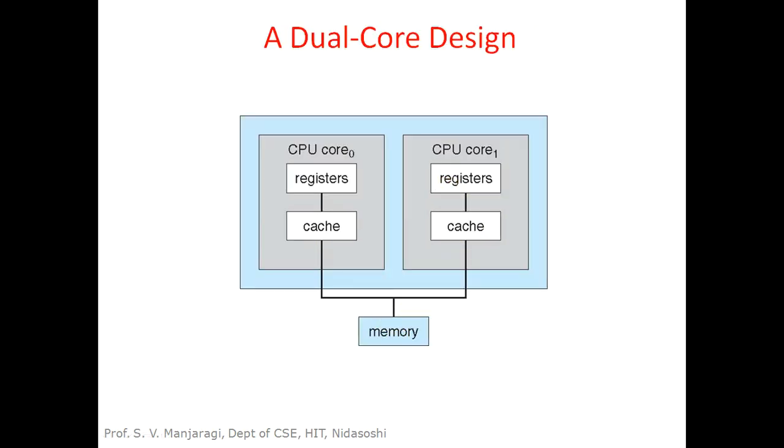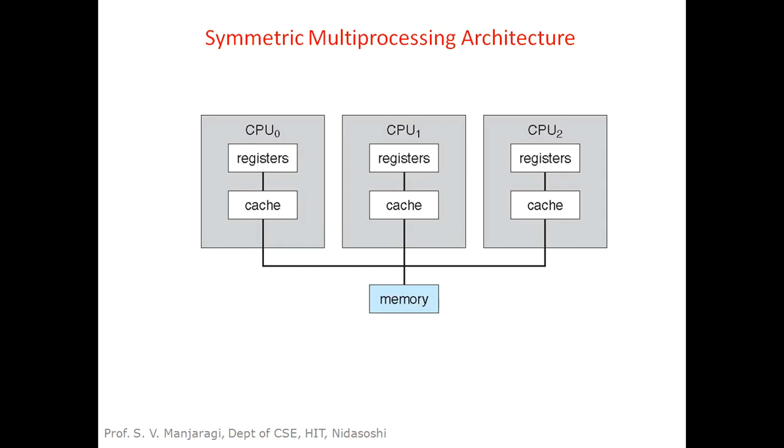Another type of system we find today is called a dual core CPU. What is the disadvantage of multi CPU systems or multiprocessor systems? As we can see in this diagram, there are multiple CPUs which are interconnected through buses.